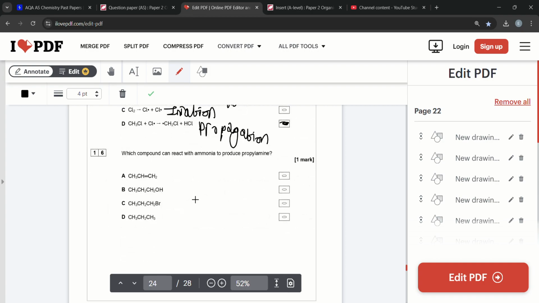Which compound can react with ammonia to form propylamine? Now this is an example of what? Ammonia to produce propylamine. It's nucleophilic substitution.